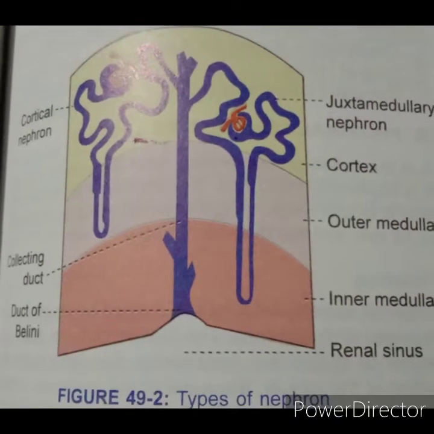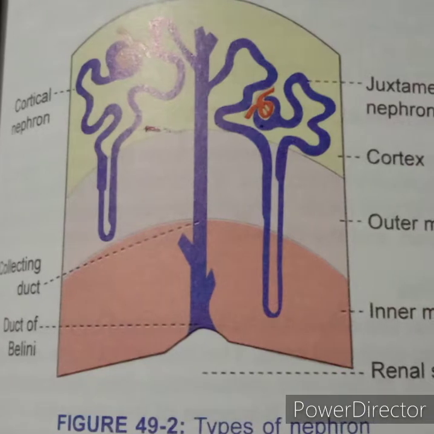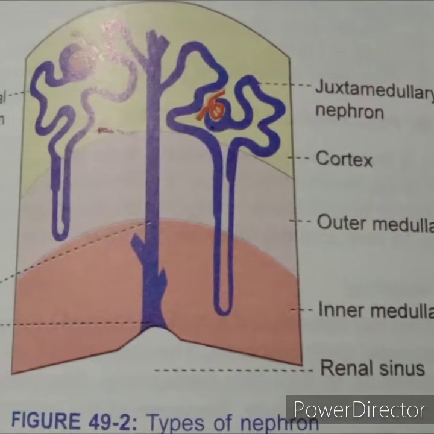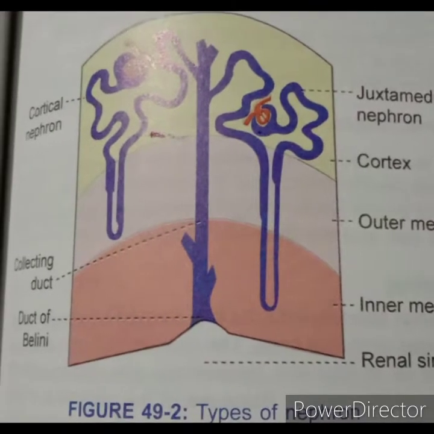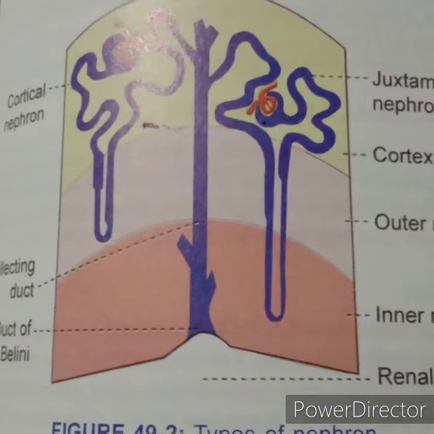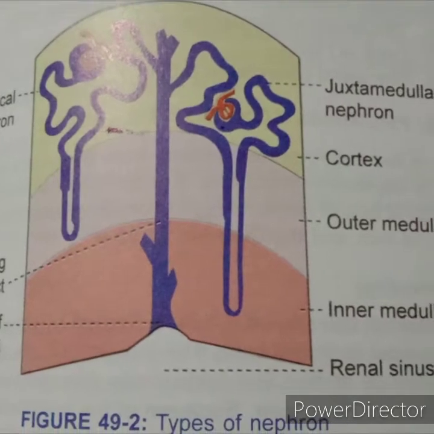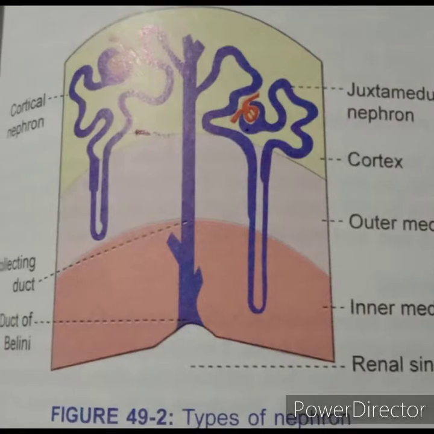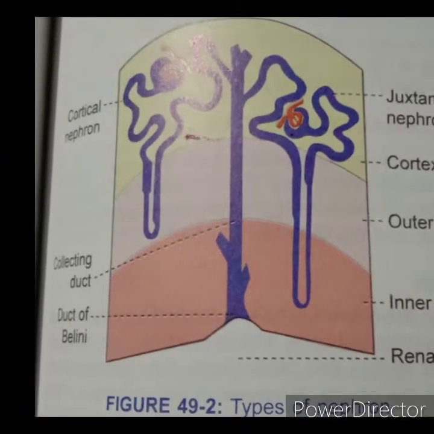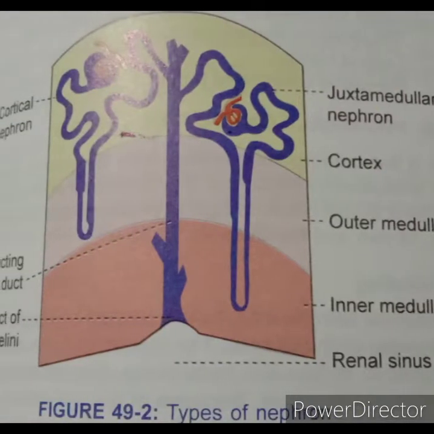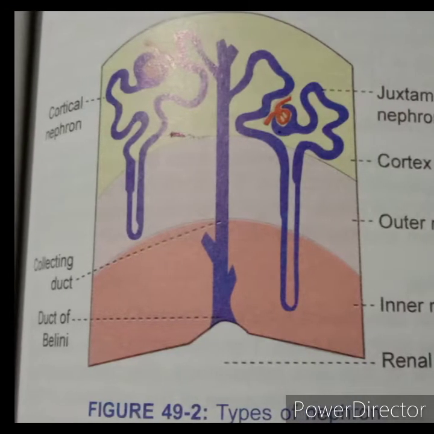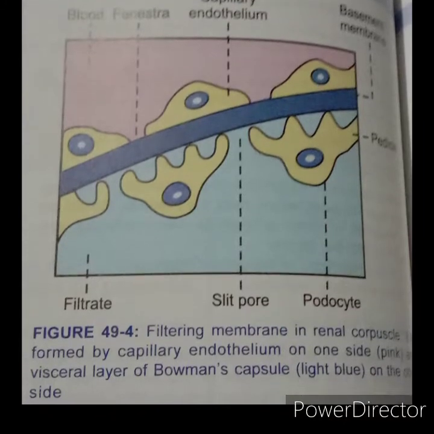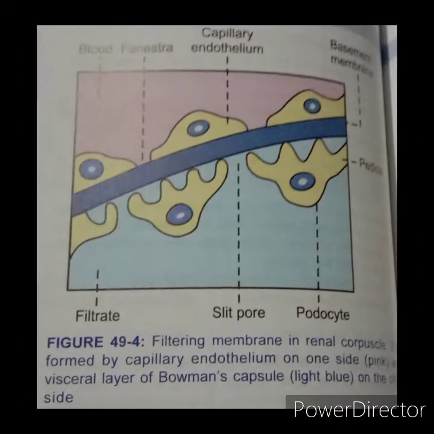Now, cortical nephrons. Cortical nephrons are the nephrons which have their corpuscles in the outer cortex of the kidney, near the periphery. In human kidney, 85% of nephrons are cortical nephrons. Now, juxtamedullary nephrons. Juxtamedullary nephrons are the nephrons which have their corpuscles in the inner cortex, near medulla or corticomedullary junction.